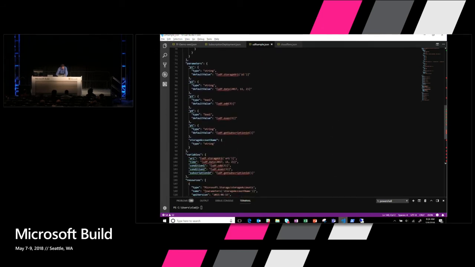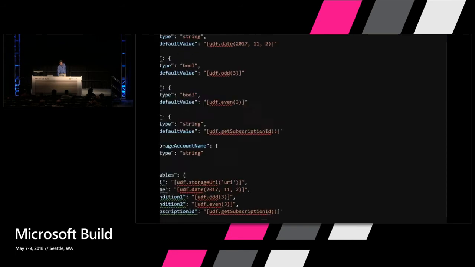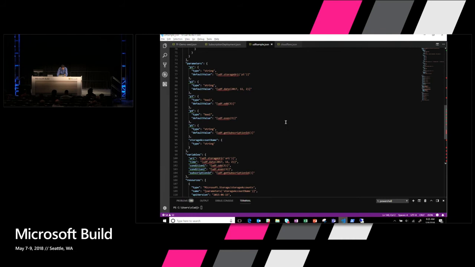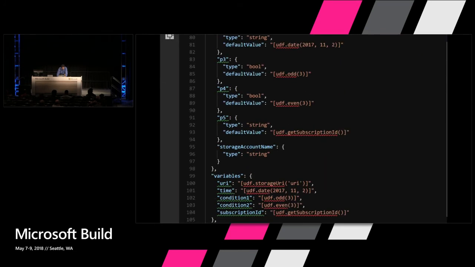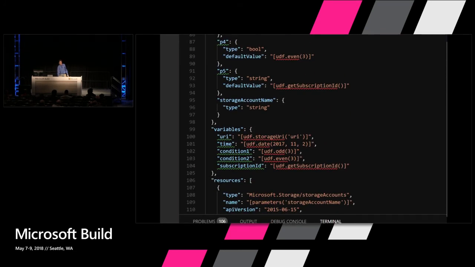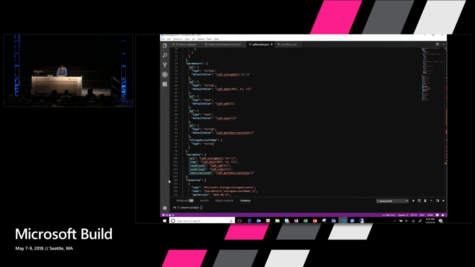Once you create these, then they're addressable in parameters, variables, resources, or outputs. They're leverageable across all of those different ones. So that's something you can play around with.